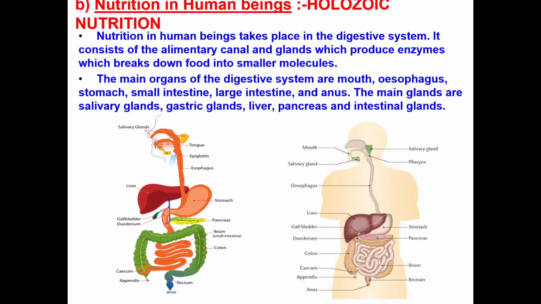What are enzymes? Enzymes are biocatalysts. They break the complex molecule into simpler components without undergoing any reaction. Okay, let's see what are the main organs found in the digestive system. It comprises the mouth, esophagus, stomach, small intestine, large intestine, anus. The main glands are salivary glands, gastric glands, liver, pancreas, and intestinal glands.